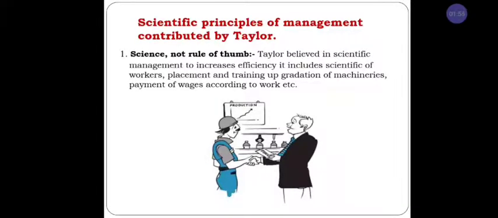This is called science, not rule of thumb. Once again, it increases efficiency. It includes selection of workers, giving training, updating of machinery, and payment of workers.